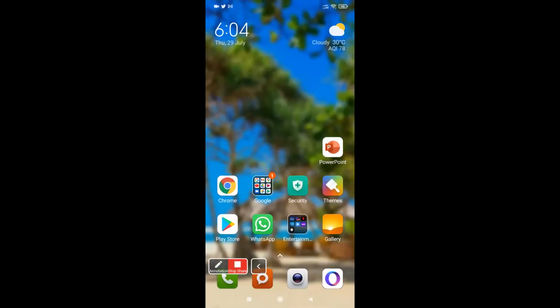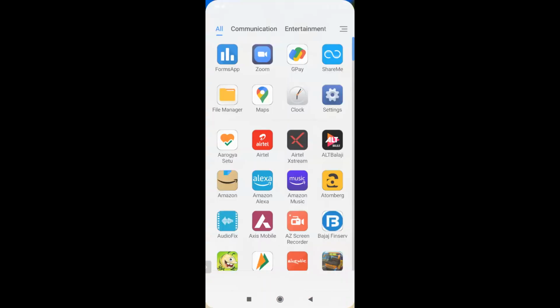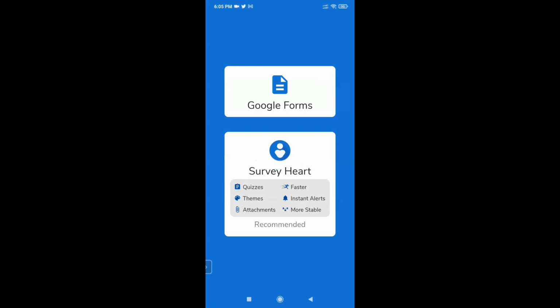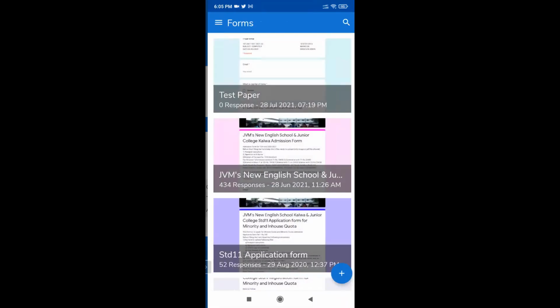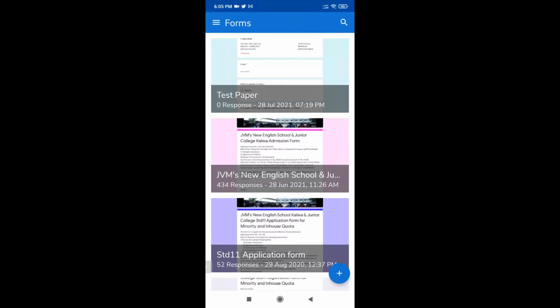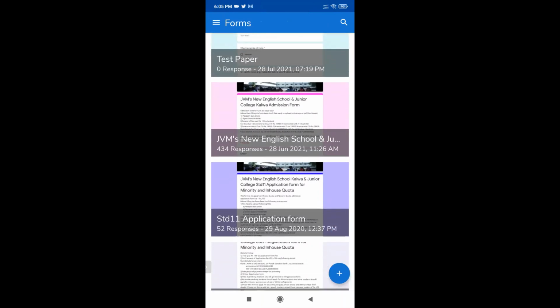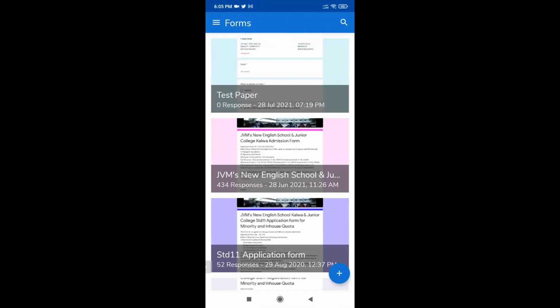Yes, I hope all of you can see my mobile screen now. I am showing the Forms app. If you download it, the option Google Forms is there. When you click this, whatever form you have designed on the computer, you can see here also, because here also we have to provide the same Gmail ID which we have provided on the computer. We will get all the same forms. Just now I designed that form, and you can see it here also.